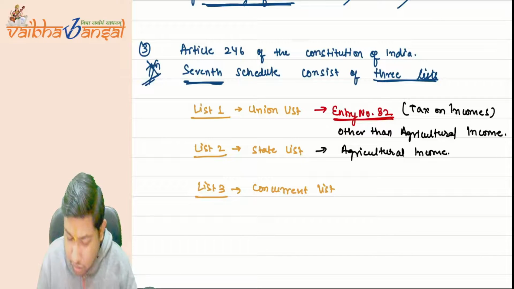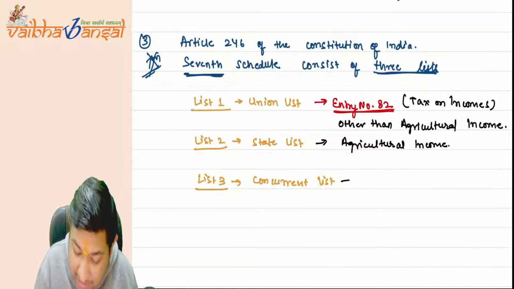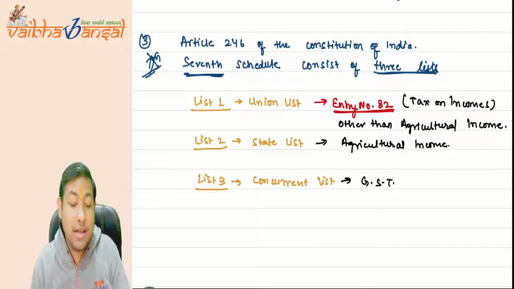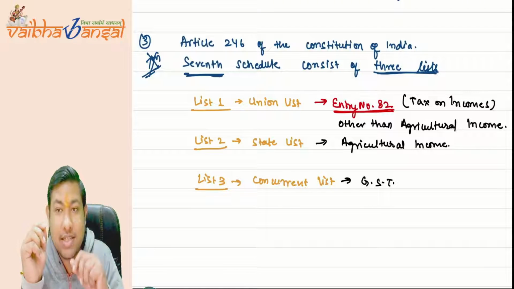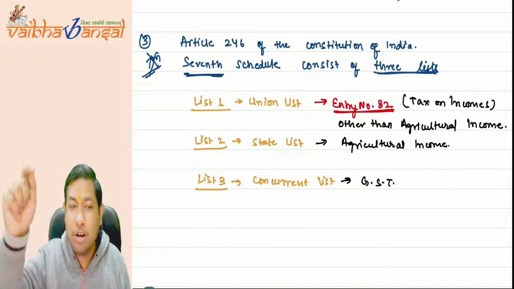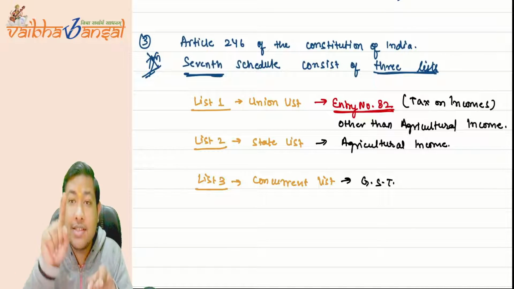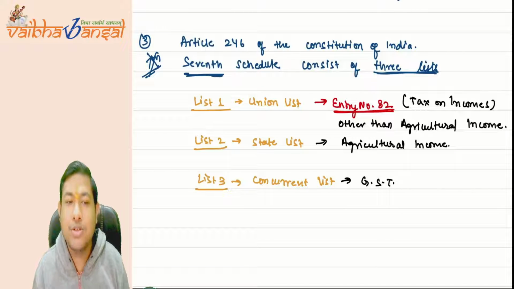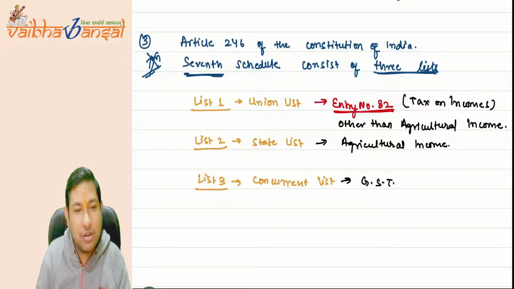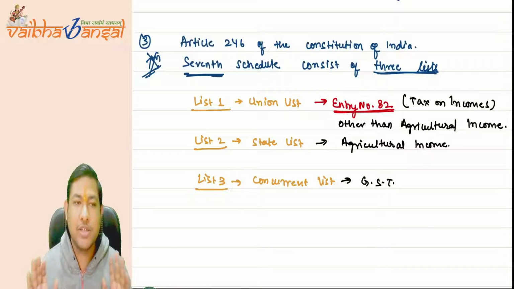Okay, and for the concurrent list, the recent example I'm giving you is the GST. In the GST, both governments get taxes. As you know, there is CGST, SGST, and IGST. The central government has the right to collect tax, and the state government also has the right to collect tax. That is why CGST and SGST are combined. So for the GST part, the concurrent list was applicable. Under the concurrent list, the GST is enumerated. I hope it is very much clear.